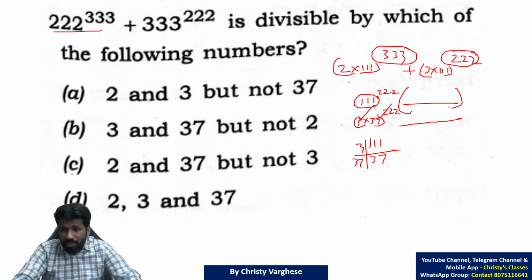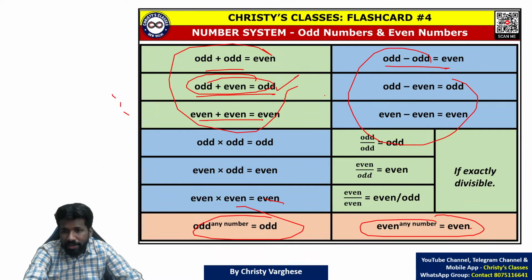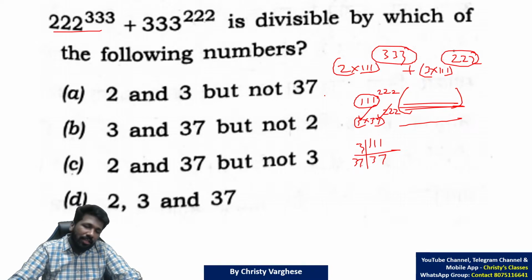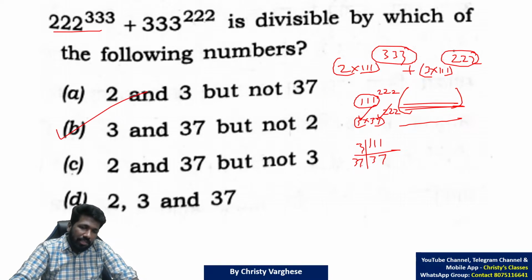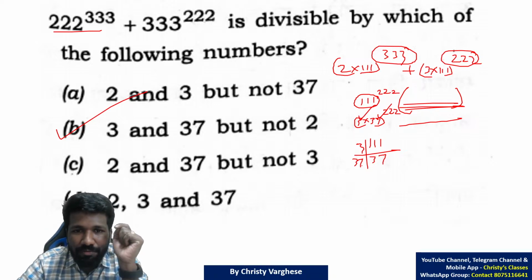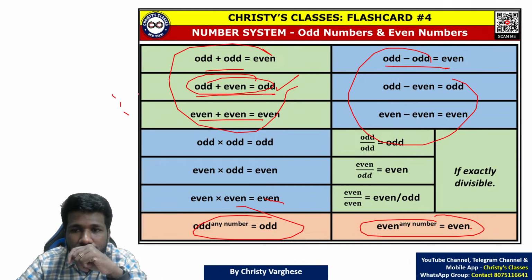Now to prove it is not divisible by 2, here you have to apply the idea that I have told you already. I'm not repeating that idea, so try it. So 3 and 37 is divisible, but it is not divisible by 2, so option B is the answer. Super easy if you use the right approach.